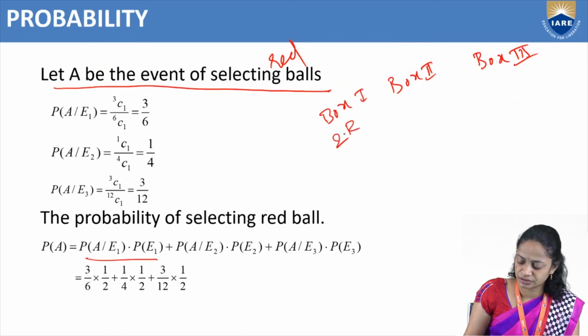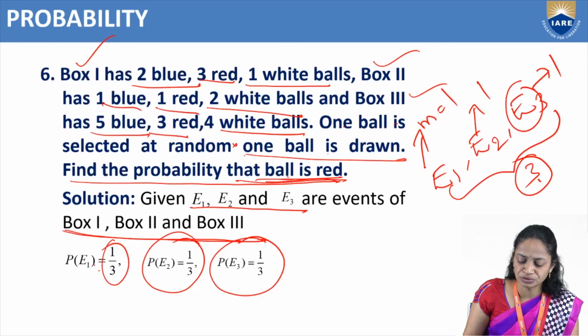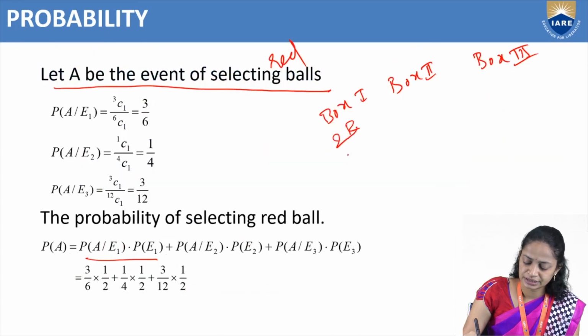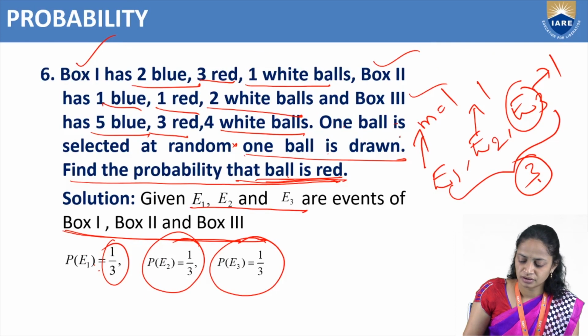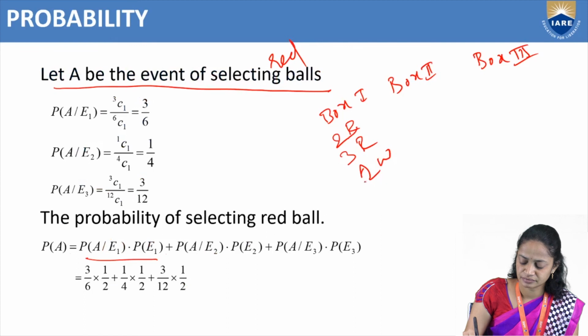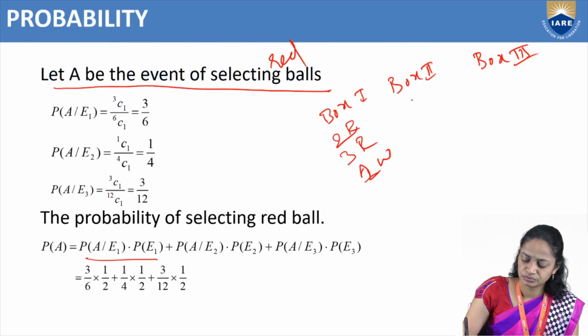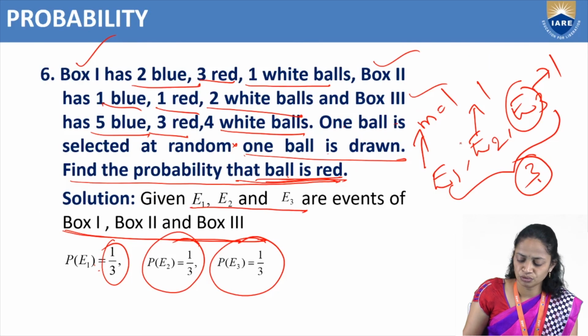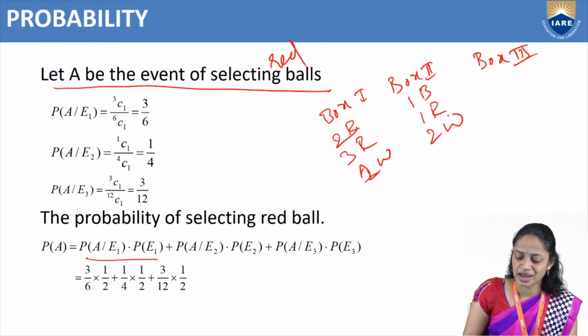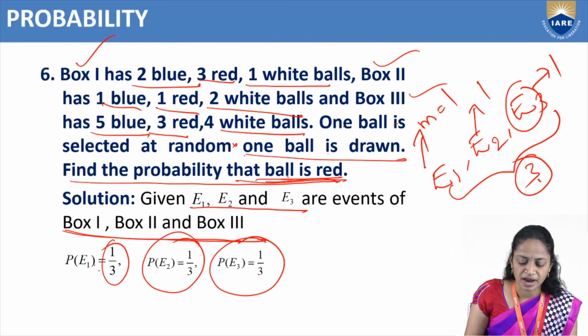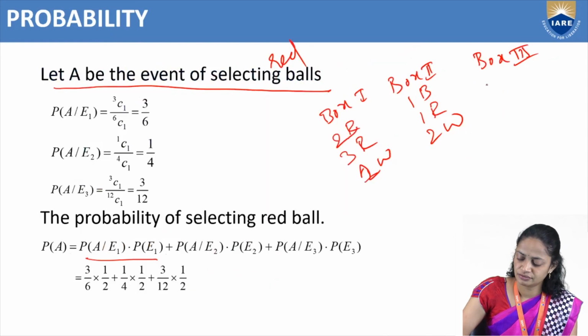2 blue, 3 red, 1 white. And box 2 contains 1 blue, 1 red, 2 white balls. Like that, box 3 contains 5 blue, 3 red, 4 white balls.